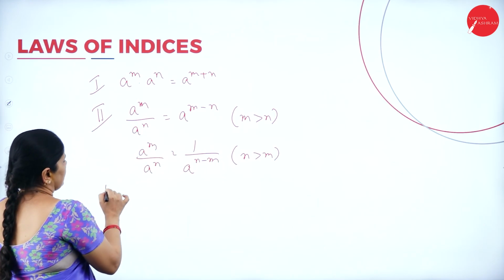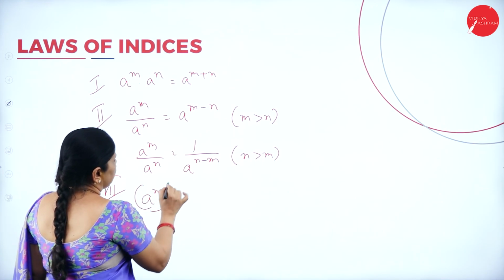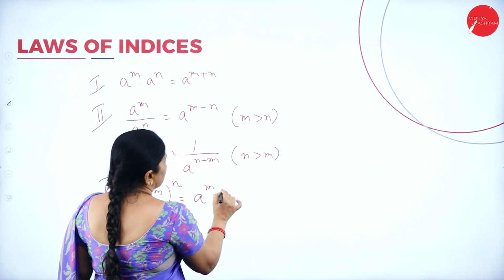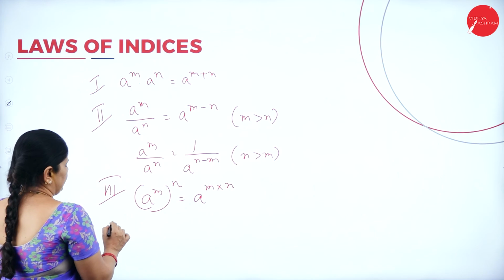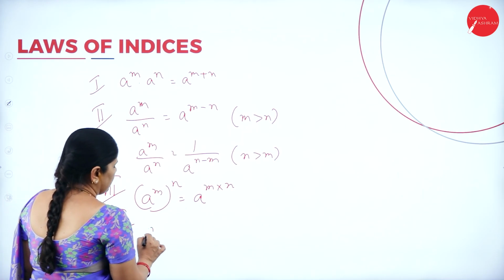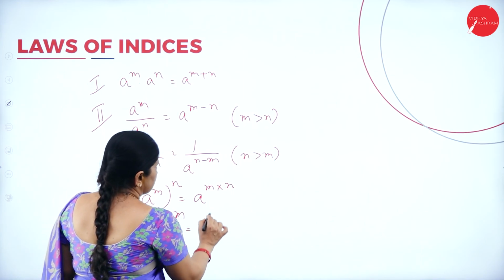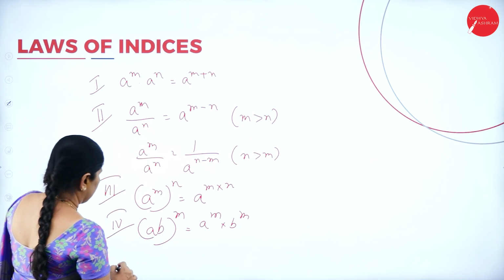Then, in the third law, a to the power of m whole to the power of n equals a to the power of m into n. Now, the fourth law tells us that ab to the power of m equals a to the power of m into b to the power of m.